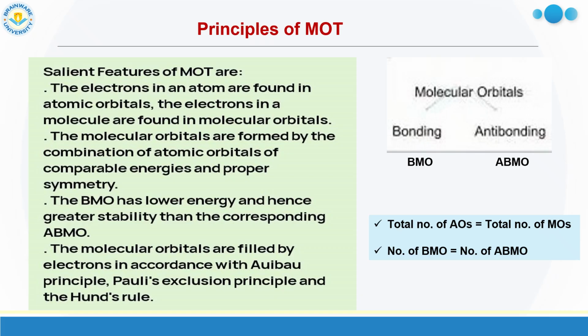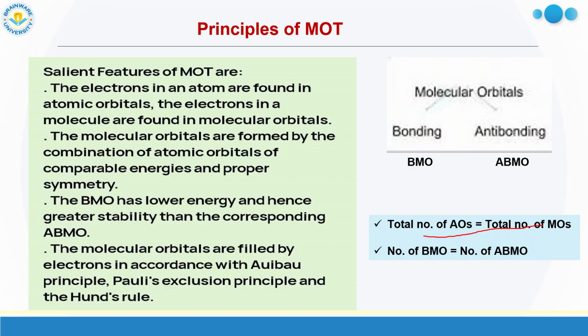Now the total number of atomic orbitals combined with each other is equal to the total number of molecular orbitals. We get the same number of molecular orbitals. If two atomic orbitals combine with each other, we will get two molecular orbitals. If four atomic orbitals combine with each other, we get four molecular orbitals. So the total number of MOs remains the same.